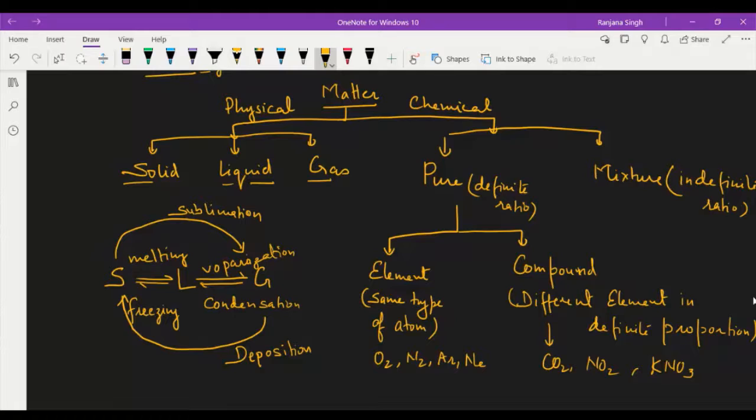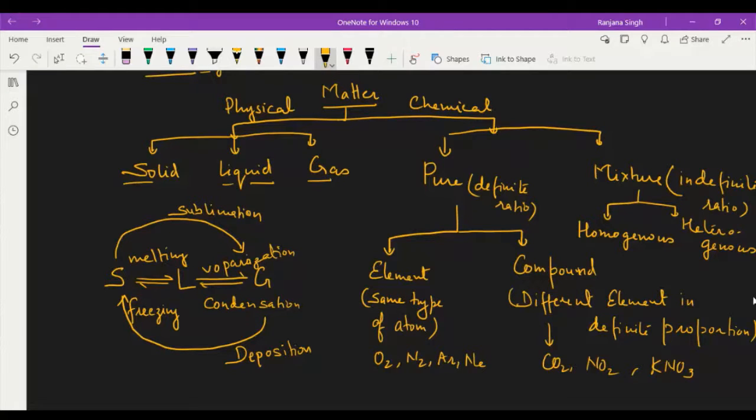Okay, then come to mixture. A mixture is a substance having different elements or compounds in any ratio. Okay, and it can be divided into two parts, that is homogeneous and heterogeneous. These are the two types of mixture, that is homogeneous mixture and heterogeneous mixture.